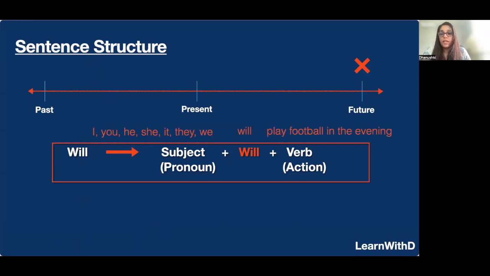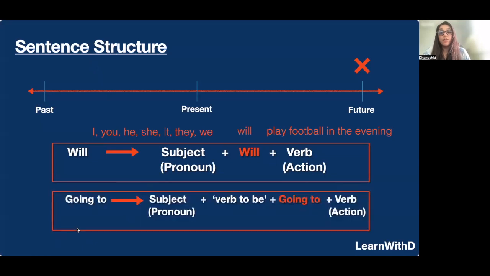So let's look at the sentence structure for going to. So similarly, like will, we have the subject or the pronouns, which we have mentioned here above, right? I, you, he, she, it, they, will.